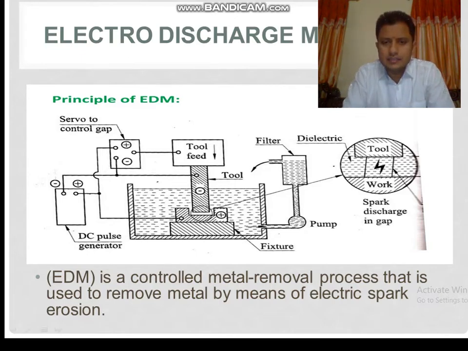There is a pump over here. This pump uses dielectric fluid. What is meant by dielectric fluid? We will see it later. Using the pump, it is flushed over the tool.